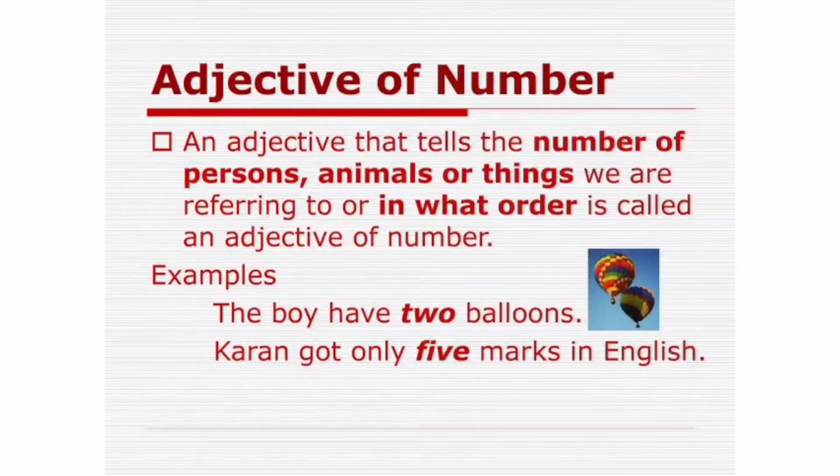Adjective of number. An adjective that tells the number of persons, animals or things we are referring to, or in what order, is called an adjective of number. For example, the boy had 2 balloons. Karan got only 5 marks in English. Here the words like 2 and 5 refer to numbers. So these words are adjectives of number.